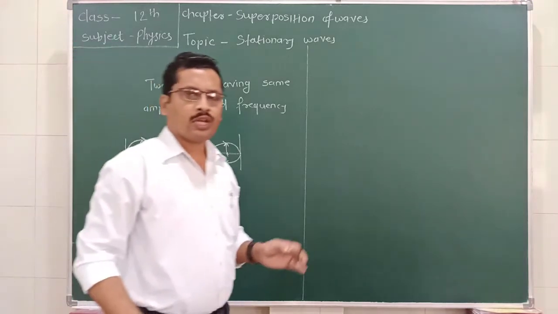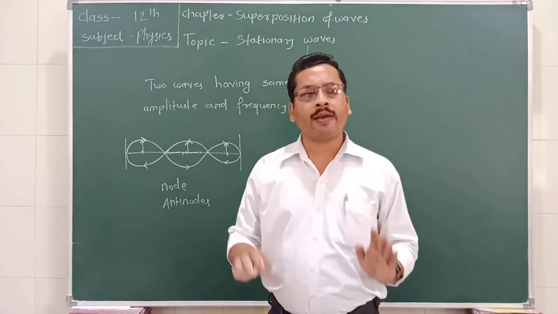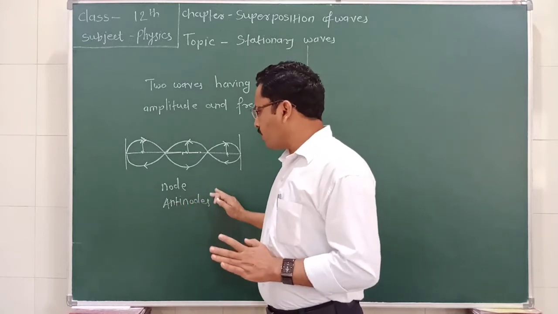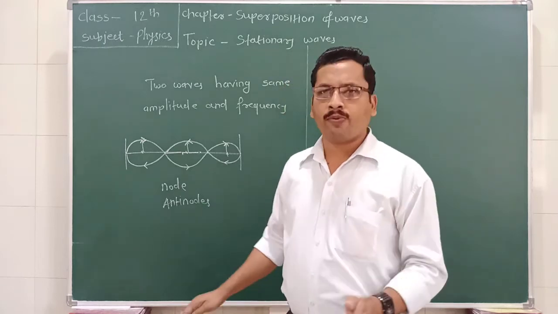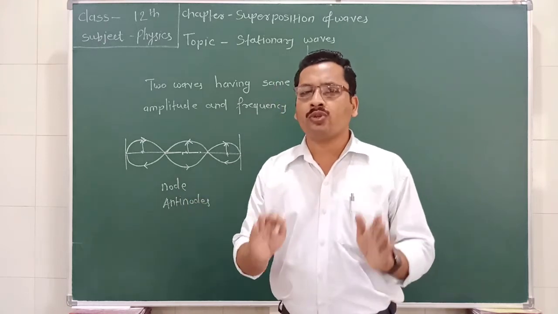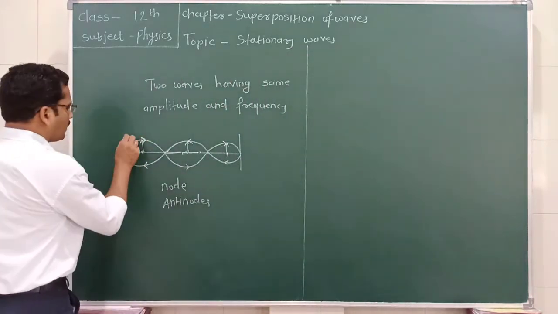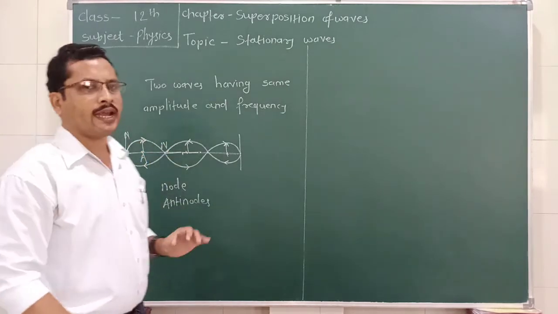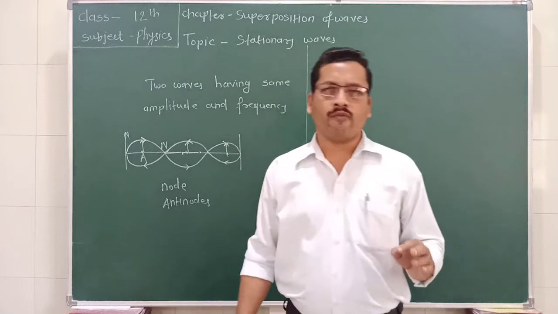So, a stationary wave consists of two kinds of points. Some points vibrate with the minimum amplitude, or we can say they are at the rest position, and other points vibrate with the maximum amplitude; they are called antinodes. Therefore, a stationary wave consists of nodes and antinodes, and these are alternately formed. Suppose here is a node, then there is an antinode. After an antinode, there is a node. So we can say that nodes and antinodes are alternately produced in stationary waves.